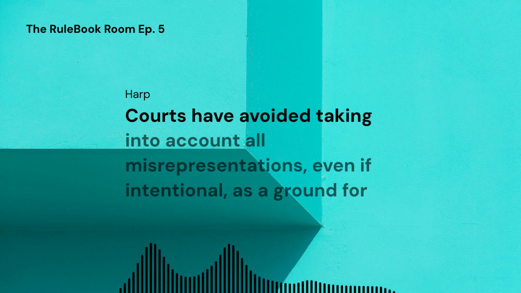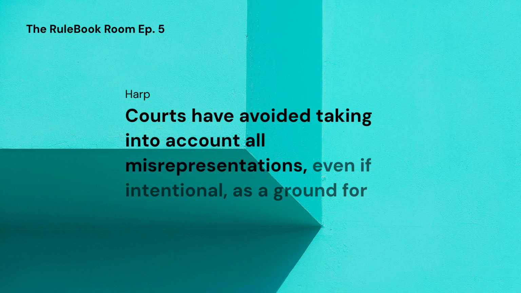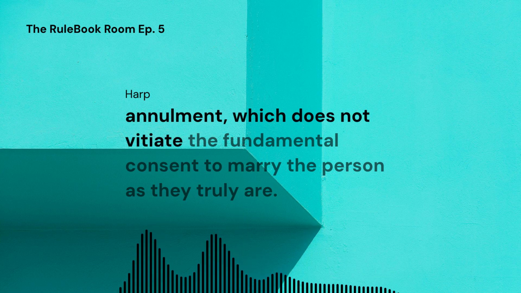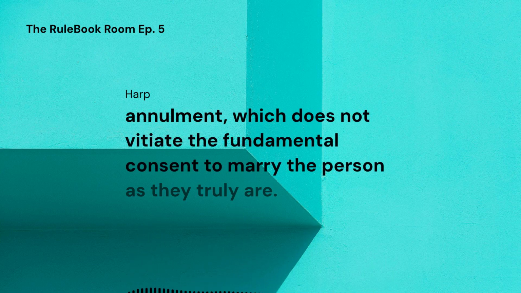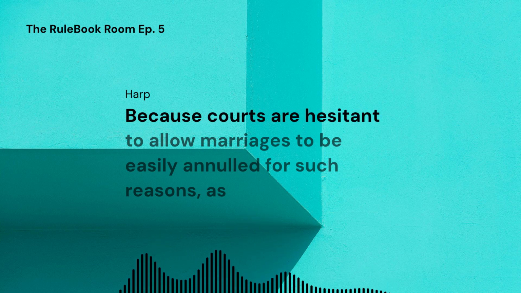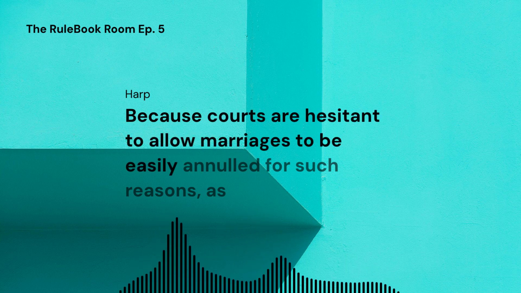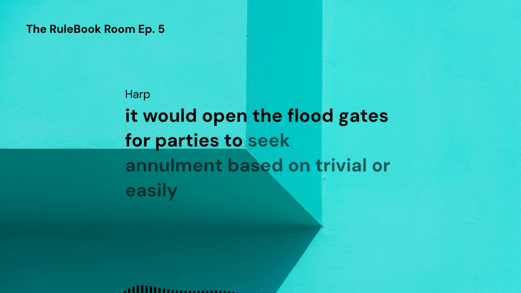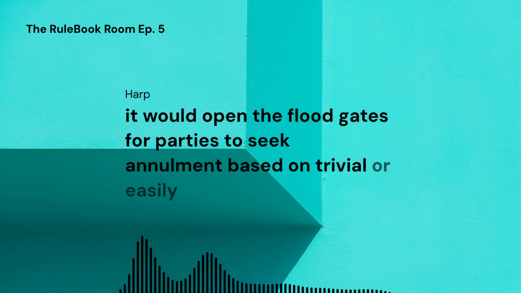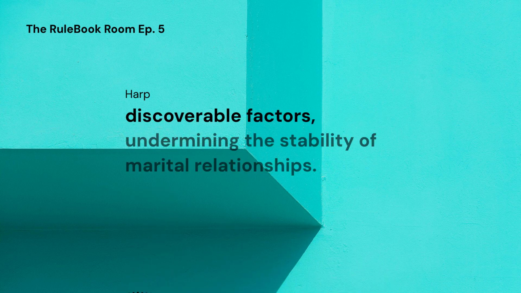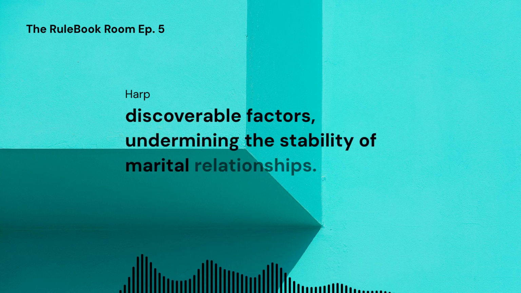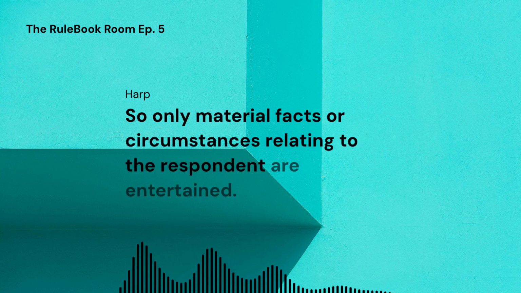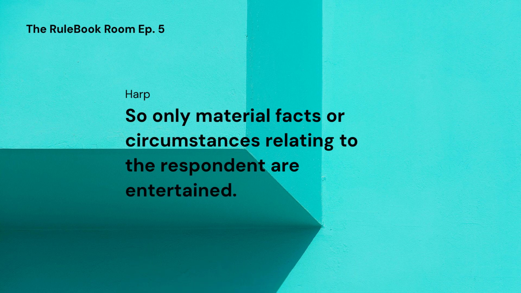Courts have avoided taking into account all misrepresentations, even if intentional, as a ground for annulment, which does not vitiate the fundamental consent to marry the person as they truly are. Because courts are hesitant to allow marriages to be easily annulled for such reasons, as it would open the floodgates for parties to seek annulment based on trivial or easily discoverable factors, undermining the stability of marital relationships. So, only material facts or circumstances relating to the respondent are entertained.